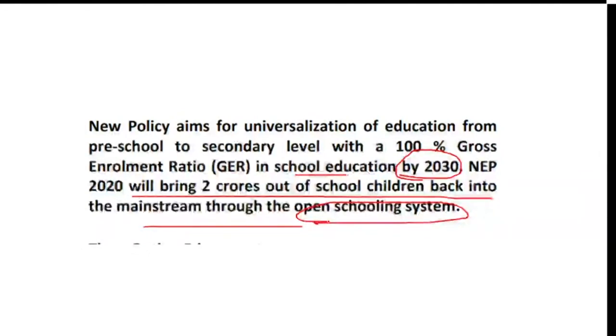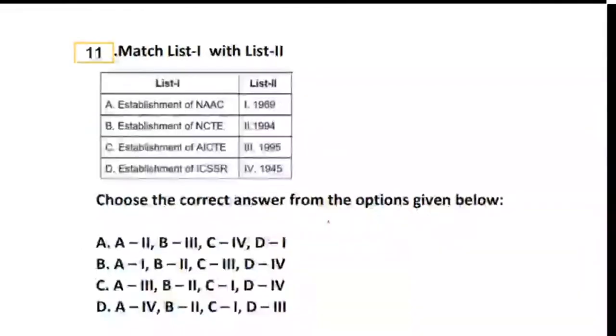Okay. Now, coming to question number 11, everyone. Question number 11 states a list of establishment years: establishment of NAC, establishment of NCTE, establishment of AICTE, establishment of ICSSR. Yesterday I gave you the acronyms also. Now they have come up with the establishment year. They want to know the establishment year.